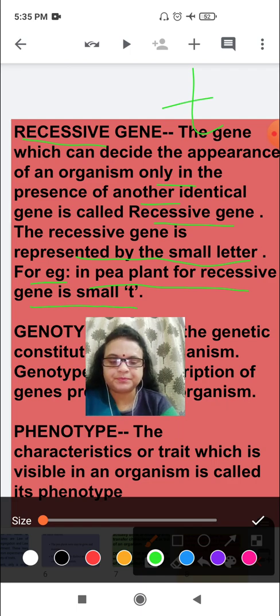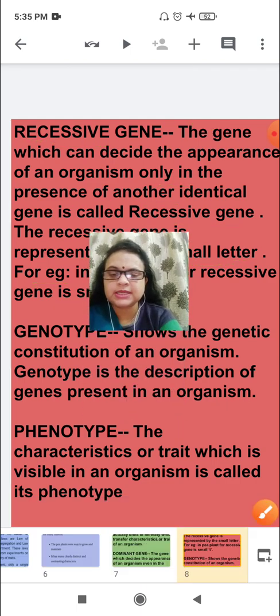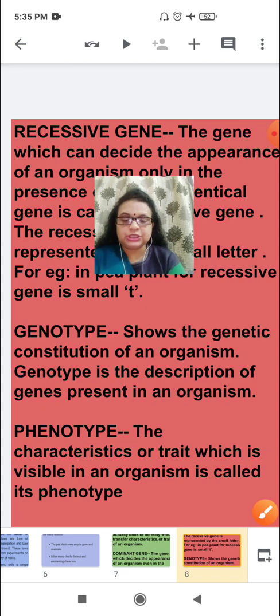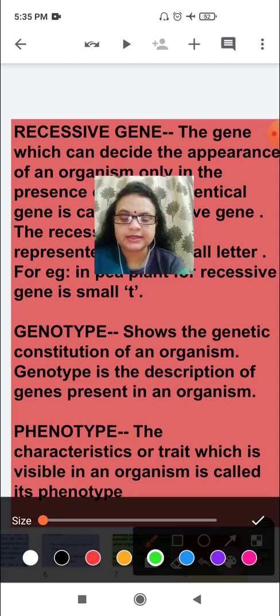Now next is genotype. Genotype shows the genetic constitution of an organism. Some characters, some appearances and features are not seen.